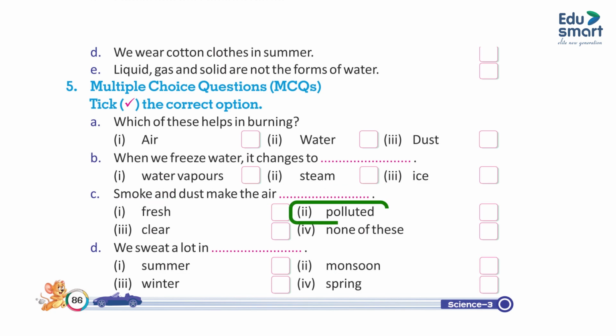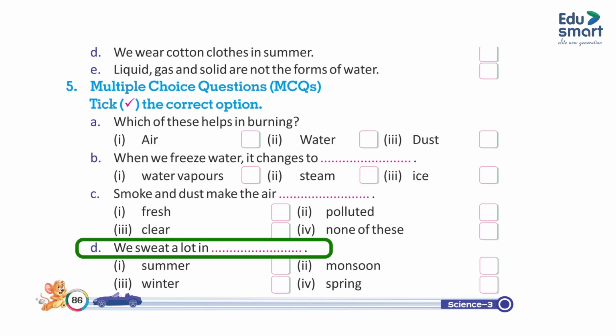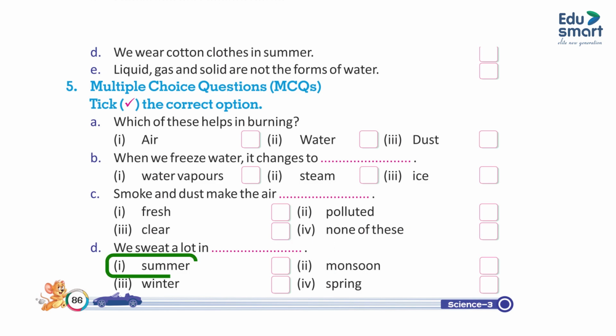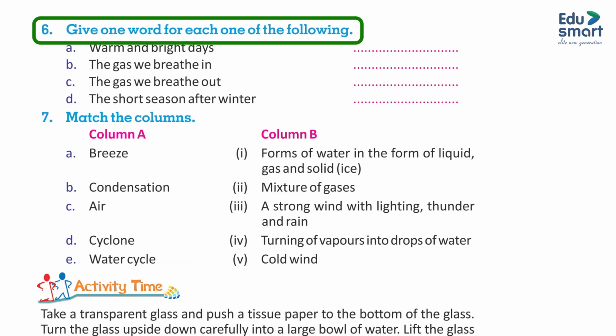1. Fresh. 2. Polluted. 3. Clear. 4. None of these. D. We sweat a lot in dash. 1. Summer. 2. Monsoon. 3. Winter. 4. Spring. 6. Give one word for each one of the following.